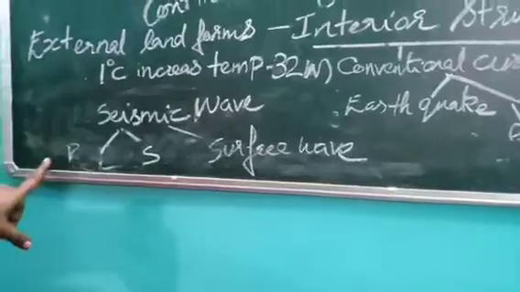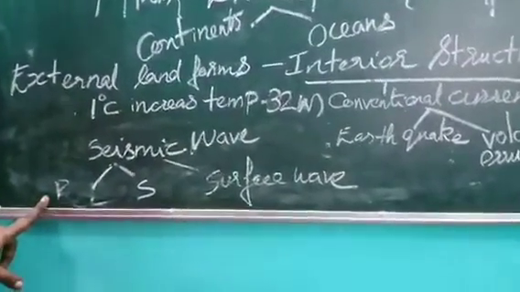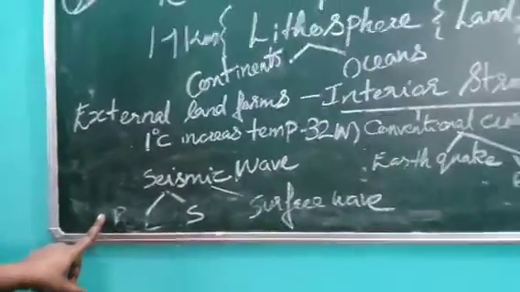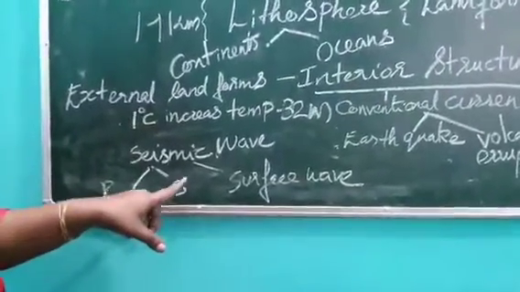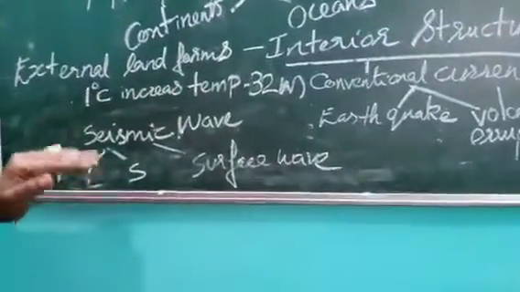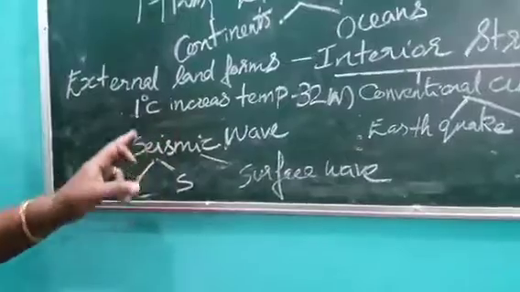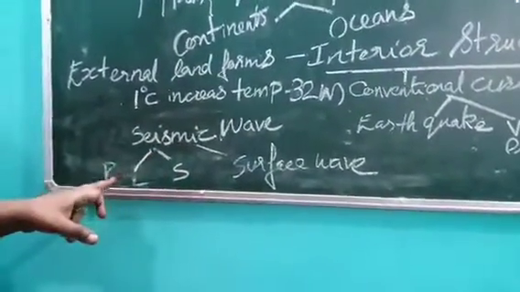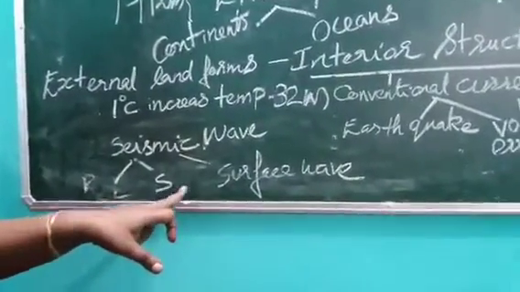Primary waves can pass through both solid and liquid materials, and secondary waves can only pass through solid. Surface waves only pass through the surface. So seismic waves have three types: primary waves, secondary waves and surface waves.